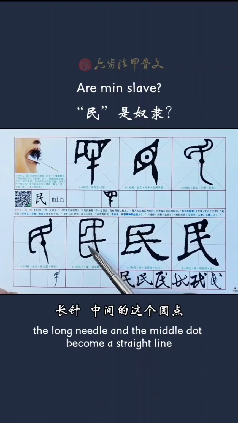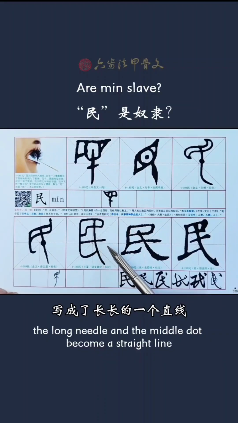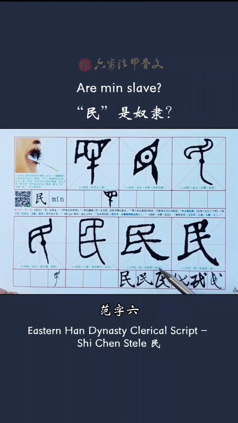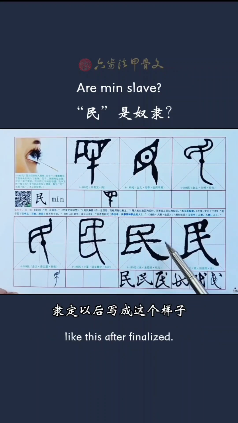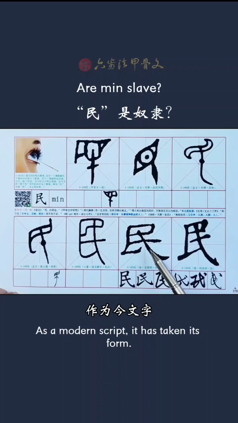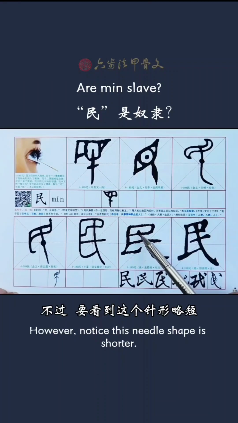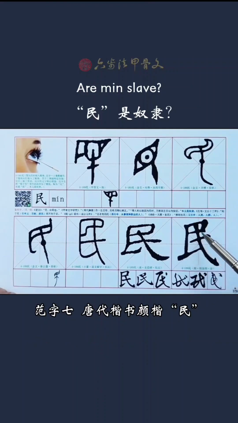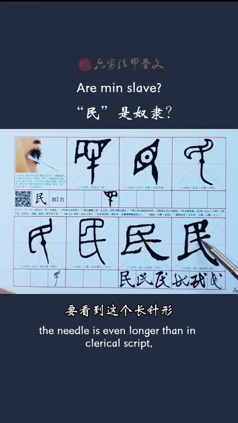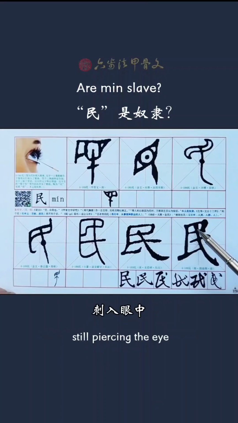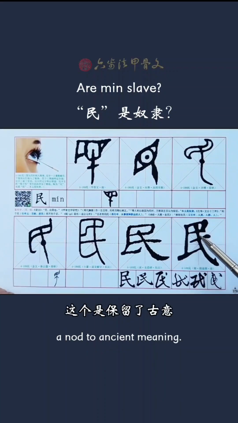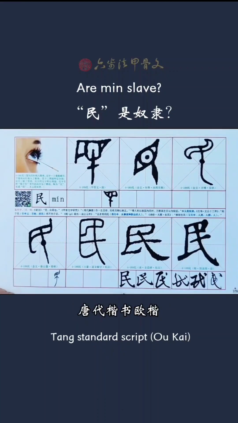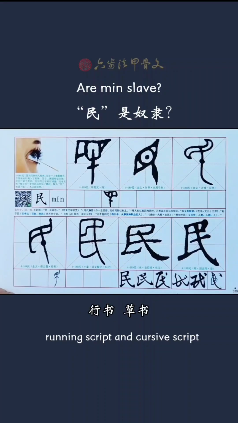The long needle and the middle dot become a straight line. In Eastern Han clerical script, Shi Chen Stele, Ming looks like this, and after being finalized as a modern script, it has taken its form. However, notice this needle shape is shorter. In Tang Dynasty regular script, Yan Zhenqing's kaishu, the needle is even longer than in clerical script, still piercing the eye, a nod to the ancient meaning. Tang standard script, running script and cursive script,